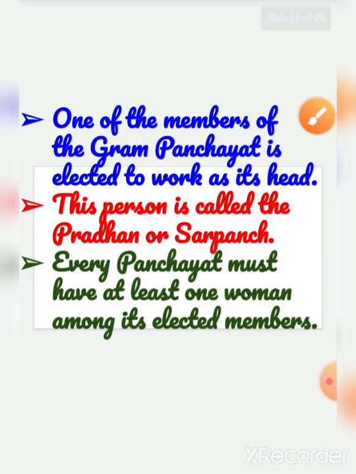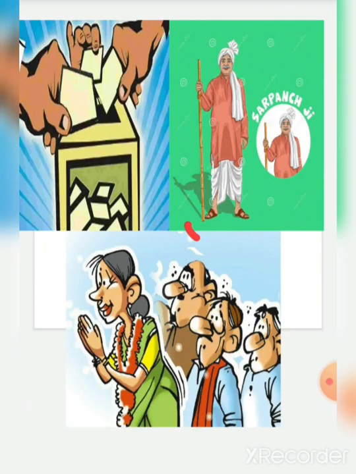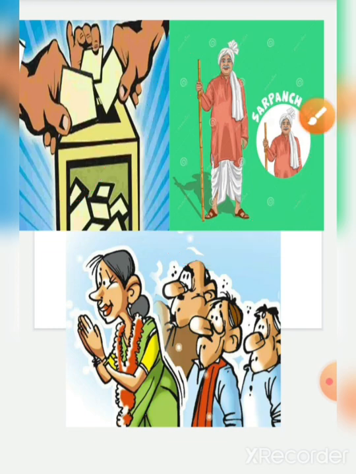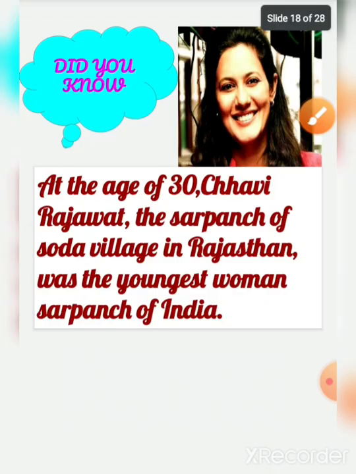And who is the member of the Gram Panchayat? Sarpanch or Pradhan. By voting, we choose our Sarpanch or Pradhan, and every Panchayat must have at least one woman member among its elected members.